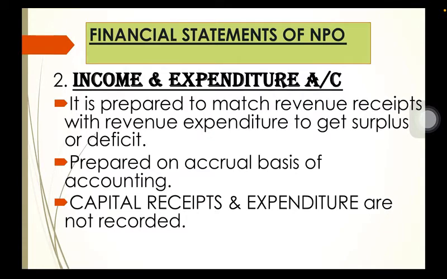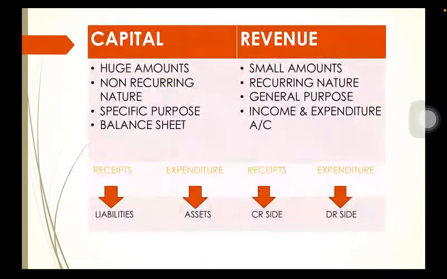It is prepared to match the revenue receipts with the revenue expenditure to get the balancing figure, which can be surplus or deficit, and it is prepared on accrual basis of accounting where we record only the revenue items. Capital receipts and expenditures are not recorded.